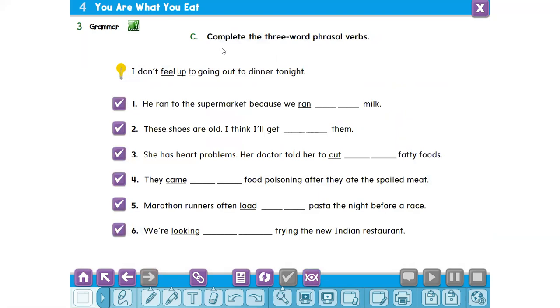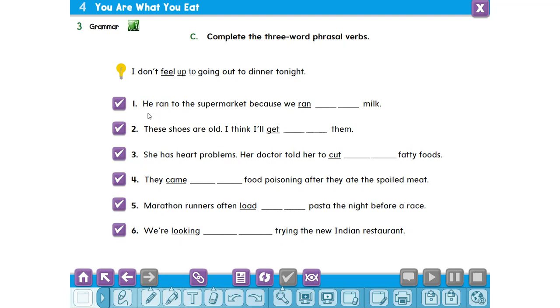Exercise C. Complete the three-word phrasal verbs. I don't feel up to going out to dinner tonight. One. Who can read and answer? Yazan Jalal. We ran to the supermarket because we ran out of milk.